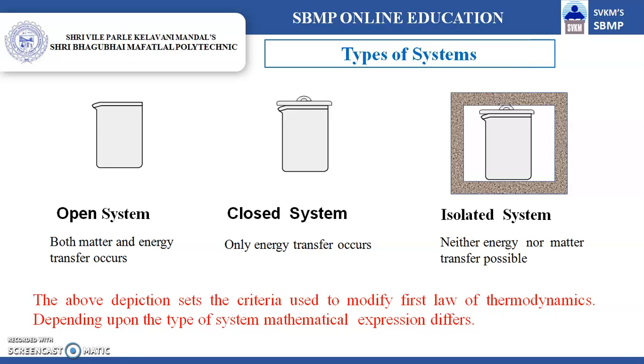Based on what kind of system it is, whether open, closed, or isolated, we can modify the first law of thermodynamics, and you will see how, by applying the conditions relevant to the system, the first law of thermodynamics can be modified.